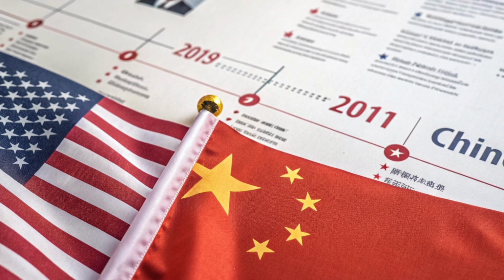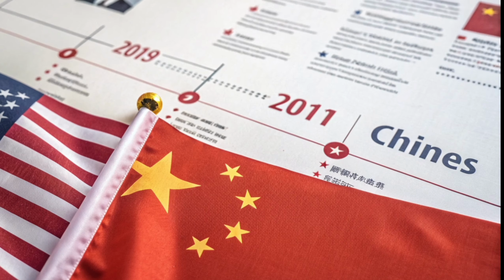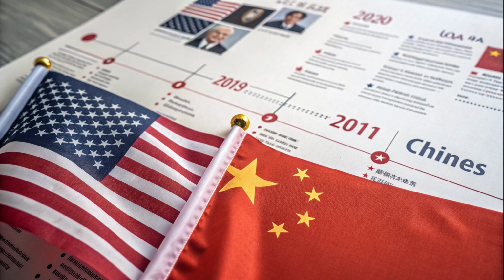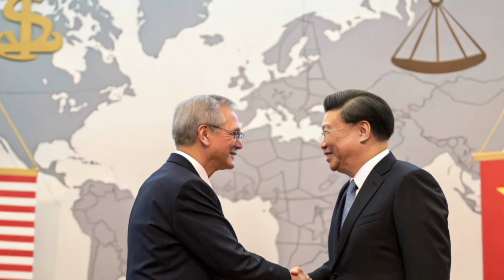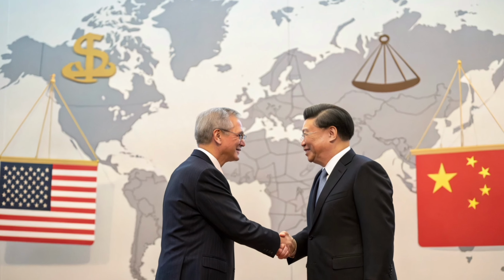The trade history between the USA and China goes back many years, and both countries have had strong economic ties. Over time, their relationship has grown but also faced some challenges. In recent years, trade tensions increased, leading both sides to impose tariffs and restrictions on each other. These actions affected the global economy as well.